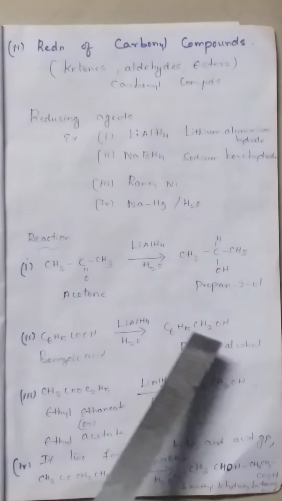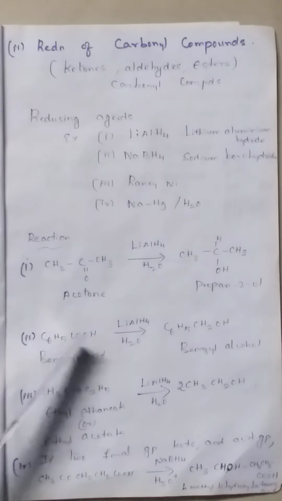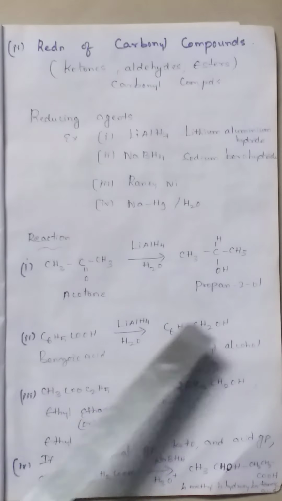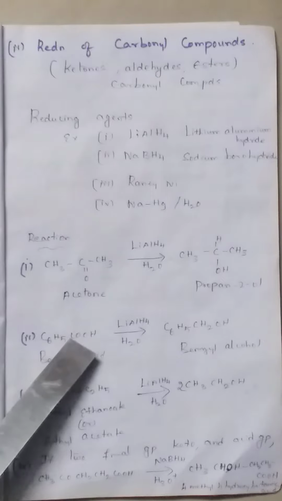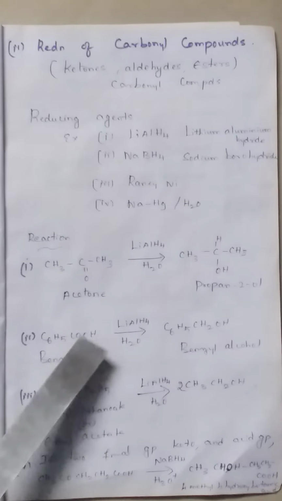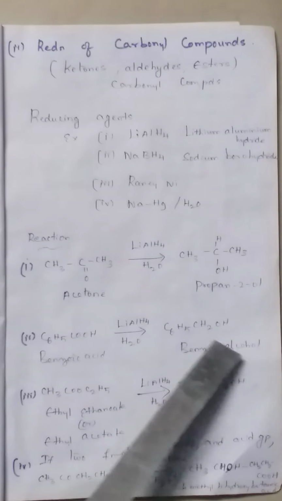So it changes into C6H5CH2OH. Nothing but, instead of only 1 oxygen, 2 hydrogens are added. See, instead of C6H5C with the oxygen alone, 2 hydrogens are added and the remaining thing is OH. So anyway, this carboxyl group is reduced to an alcohol group.